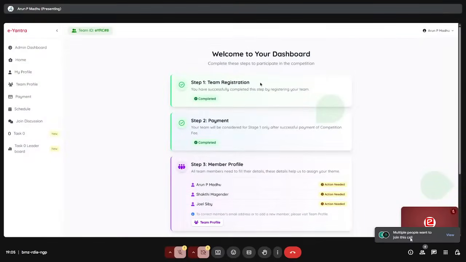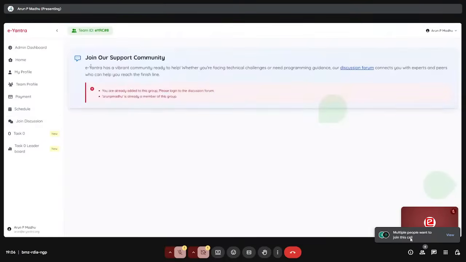This is the home page you will arrive at when you log into your eYRC portal. So don't mind this, this is just for us. From home up until here, you will have all the access. So you can see your profile here, your team's profile, payment. You can see the schedule. You can click on here to join the discussion forum. You can have the link here.